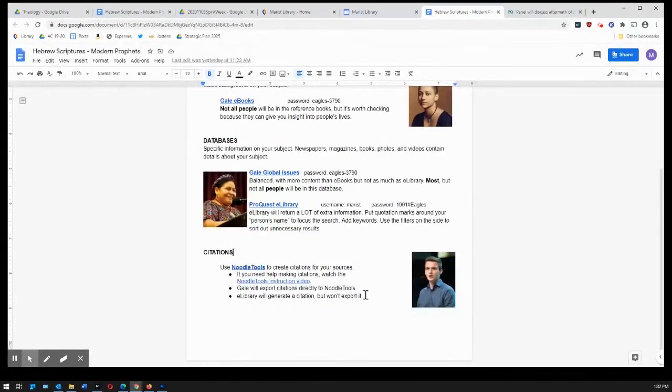And my last note is to remember that you have NoodleTools. You're not doing a works cited page for this, but you do have to cite your sources. Any of these databases, you can take the citation from them, put them into your Flipgrid, just make sure they're correct. Or if you're comfortable using NoodleTools, continue using that, and that way you're 100% certain that your citations will be properly formatted.